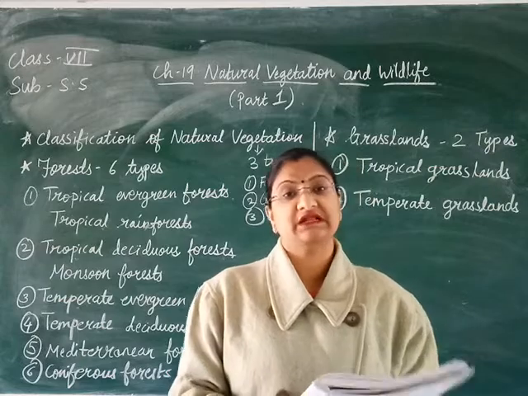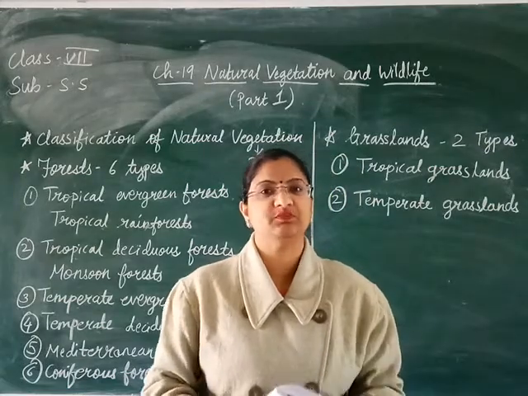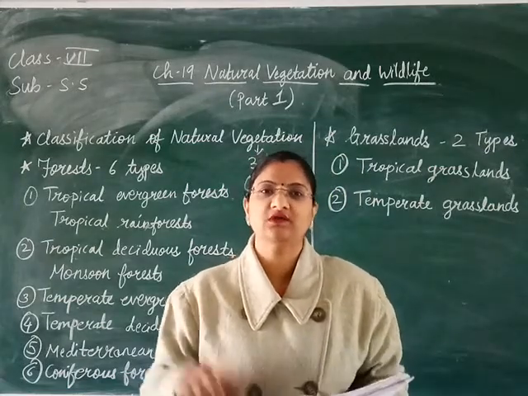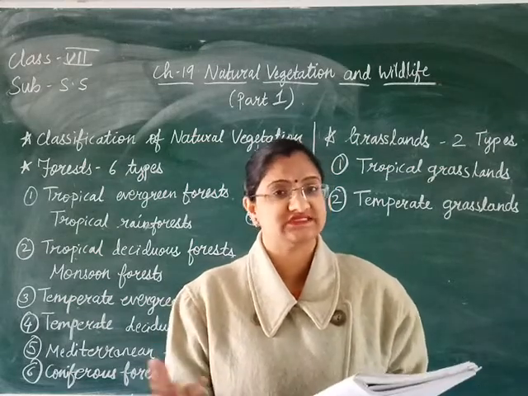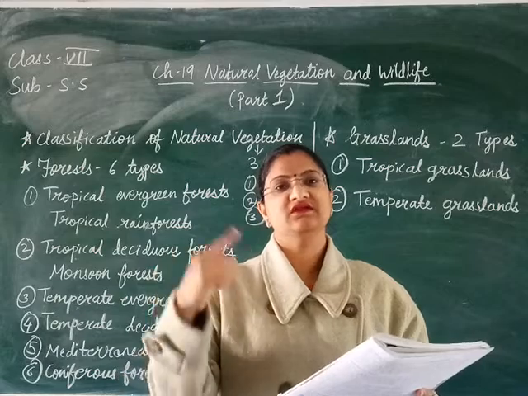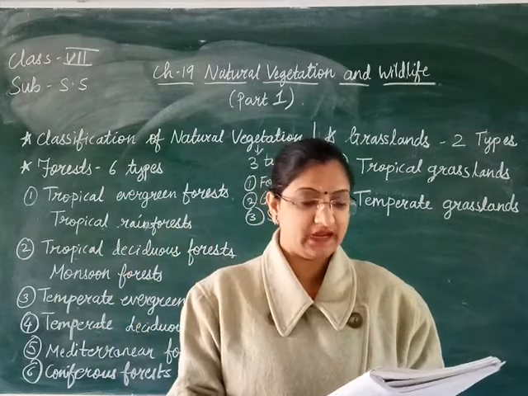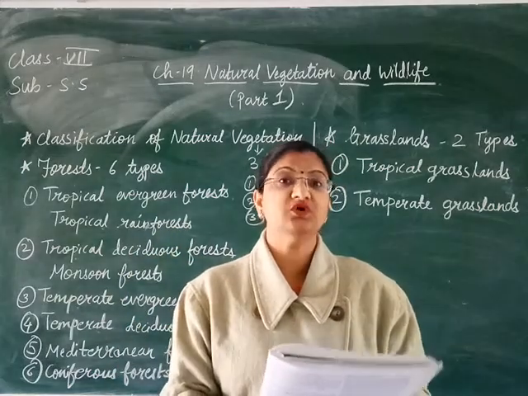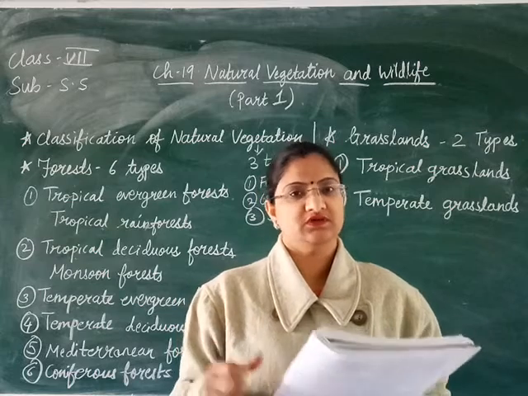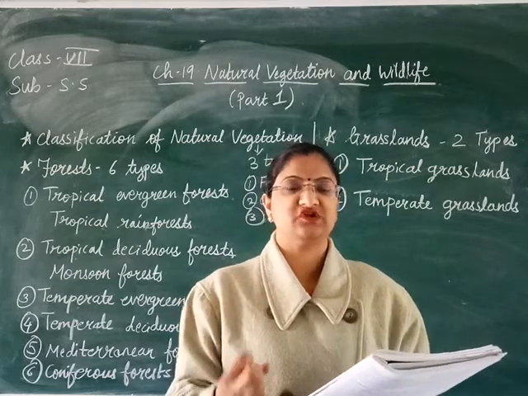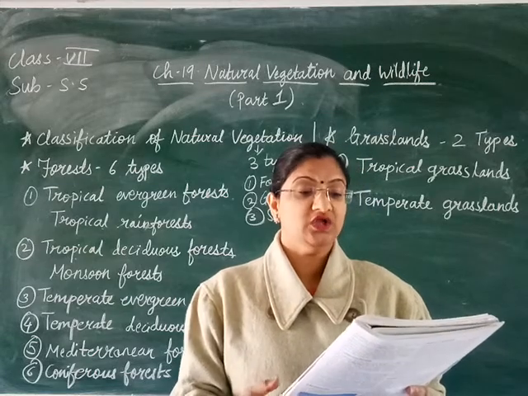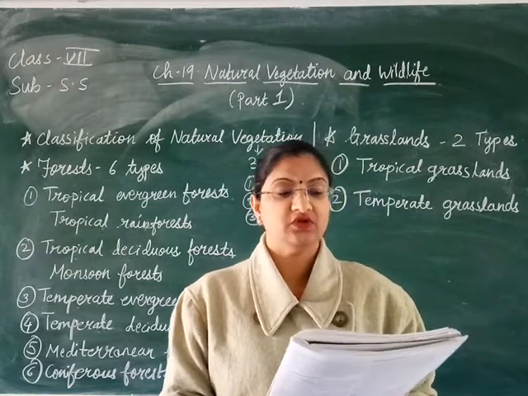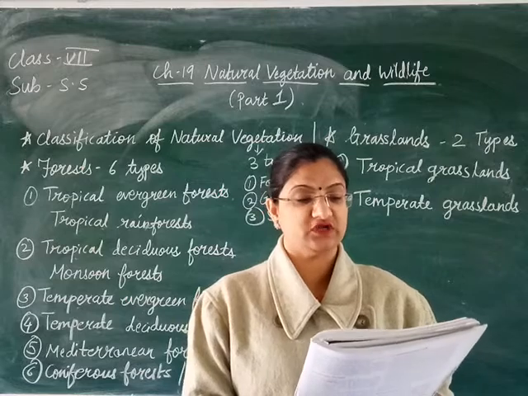And the creepers cling around the trees. Cling means they will climb up the branches or the stem of the trees. Plus there are hardwood trees. Hardwood means the trunk of that tree is hard, like mahogany, rosewood, and ebony. All these types of trees are found in this forest.